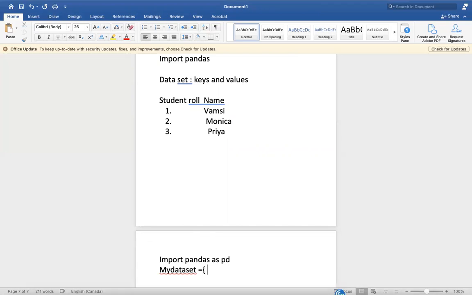I am declaring a cars key, and for cars I'm going to give the names of the cars. I'm taking two types of cars, namely BMW,